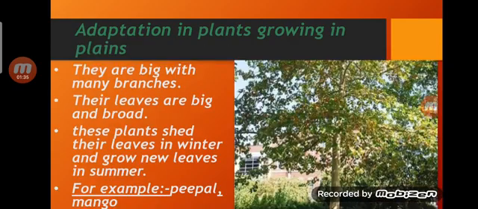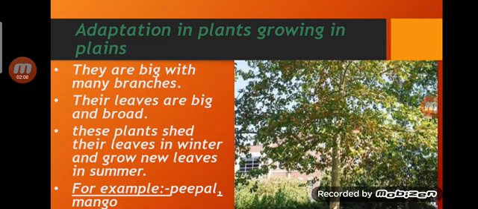The second one is adaptation in plants growing in plains. Firstly we discussed the hilly areas, and in the second case we will discuss plains. You can see in the picture they are very big with many branches. There are a lot of branches on this tree. Their leaves are big and broad. These plants shed their leaves in winter and grow new leaves in summer.